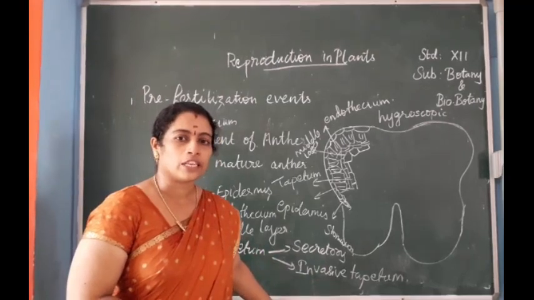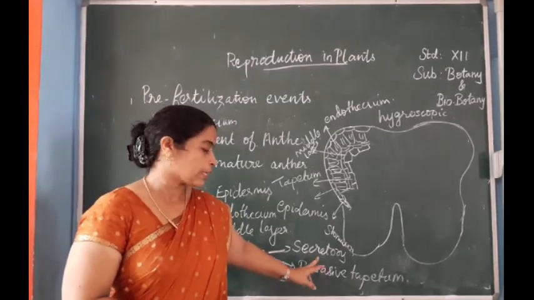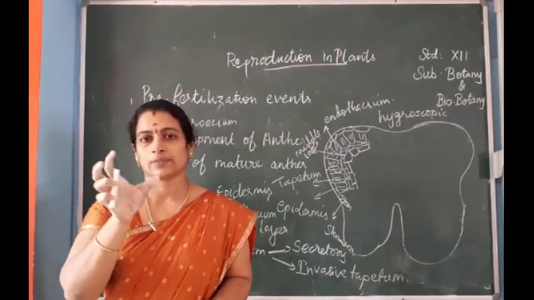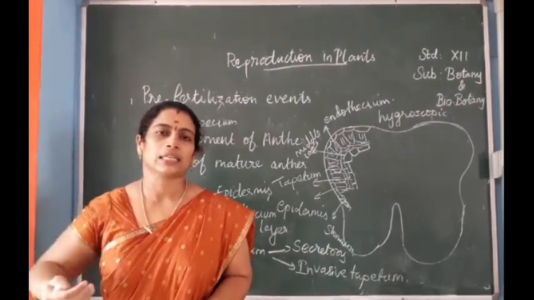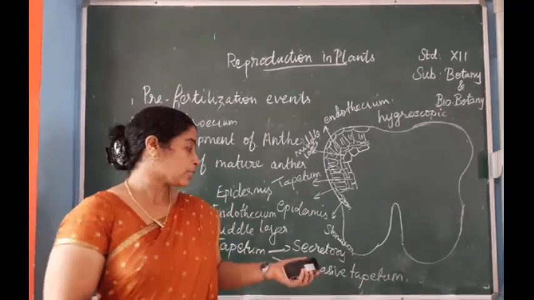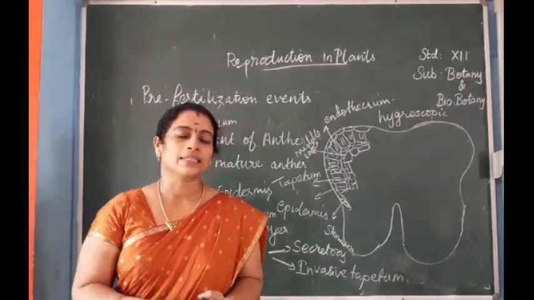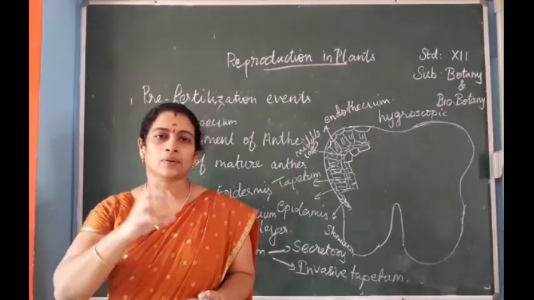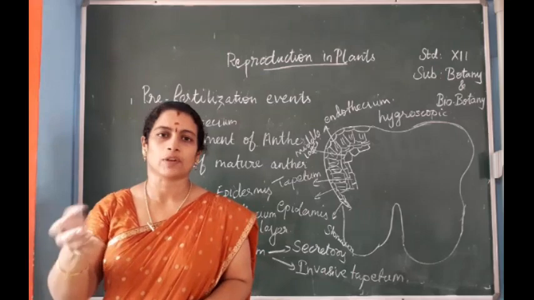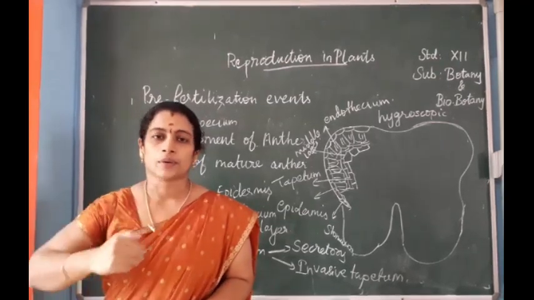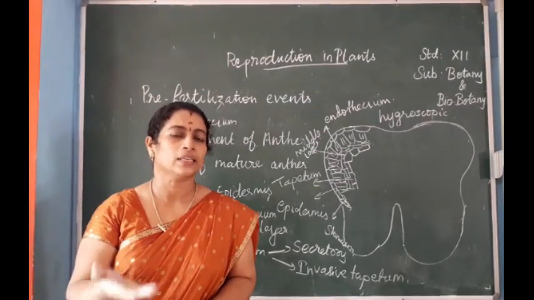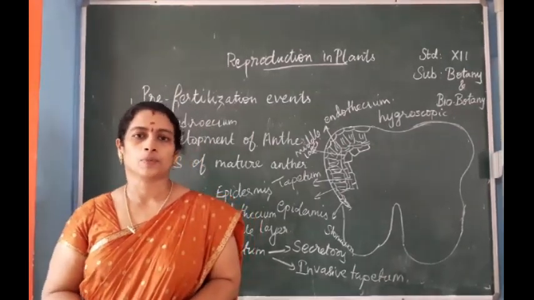In the secretory tapetum, the cells remain intact without any changes and provide nutrients to the developing microspores. In the invasive tapetum, the cells are destroyed, and their protoplasts form a periplasmodium, which provides food to the developing microspores.